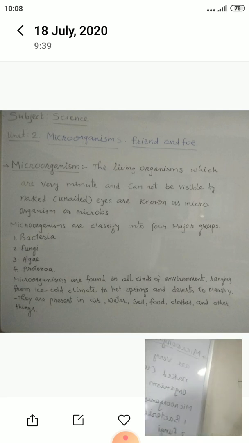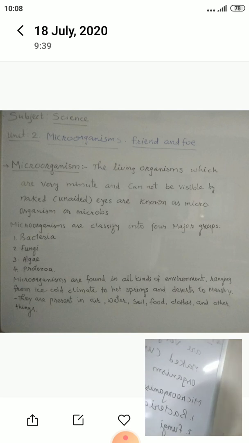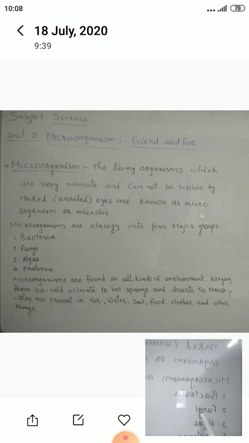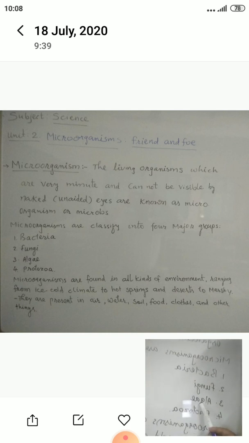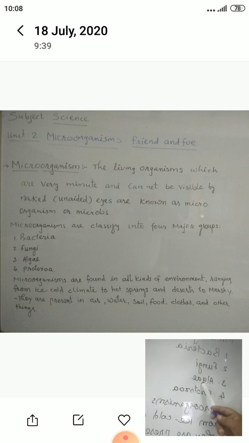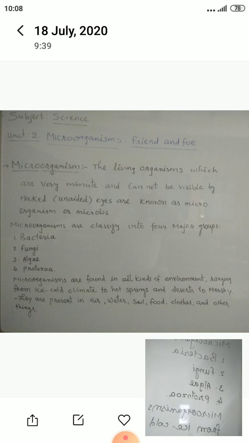And that classification is also there: bacteria, fungi, algae, protozoa.